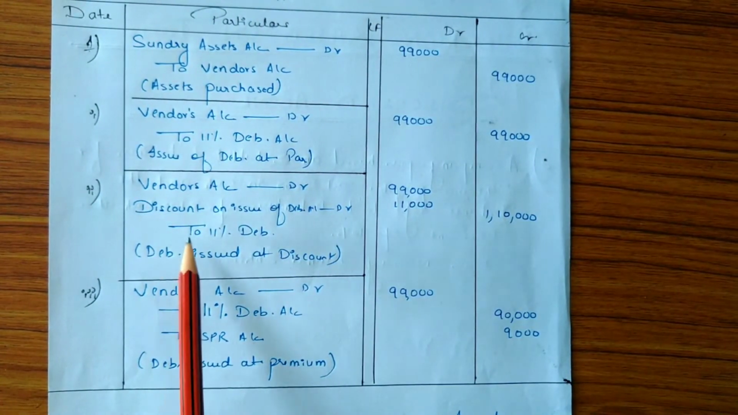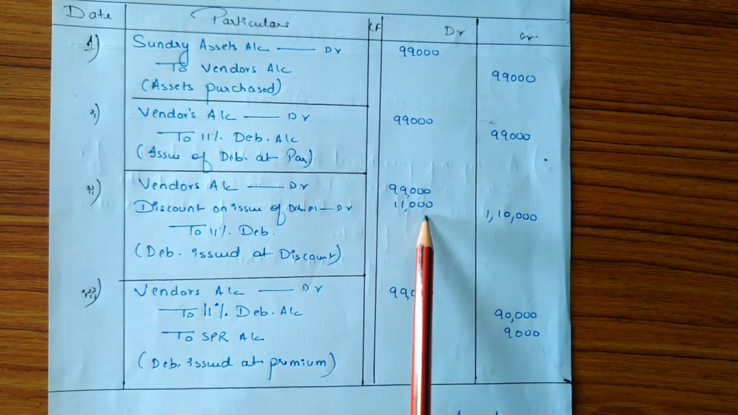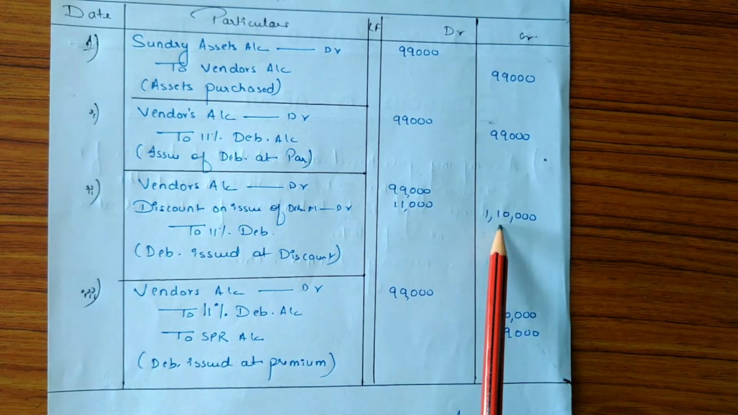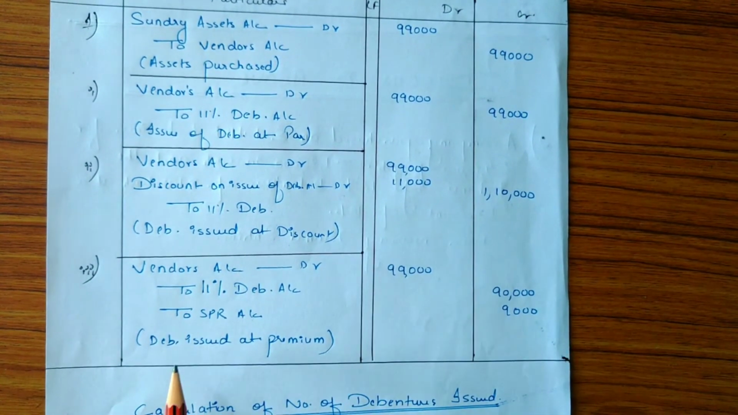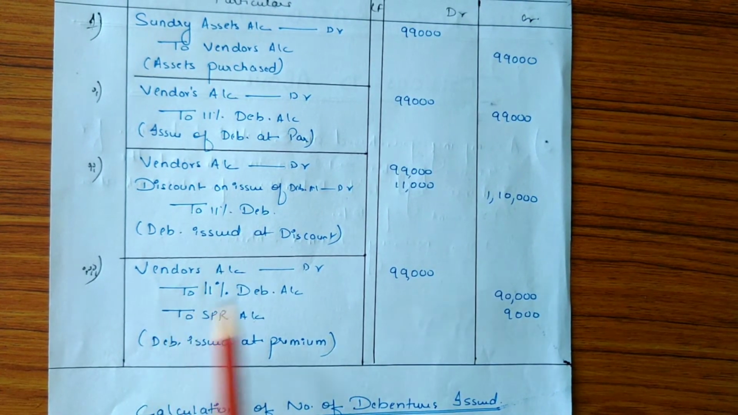In this way, discount on issue of debentures account is debited with the amount 11,000 to 11% debentures account with the total amount 1,10,000. Next entry will be on debentures issued at premium, and the entry is vendors account debit to 11% debentures account to securities premium reserve account. Vendors account will be debited with the amount 99,000 as the purchase consideration is 99,000.